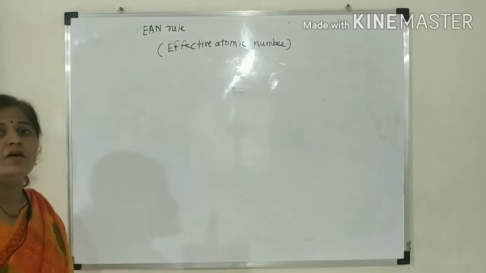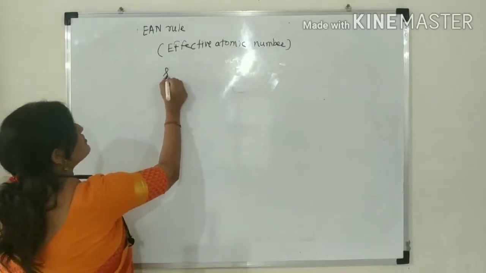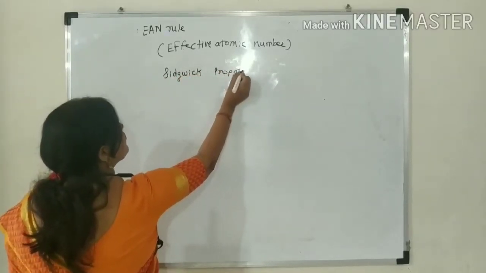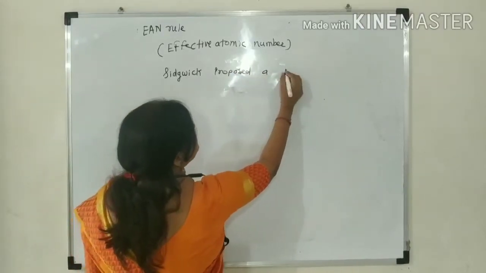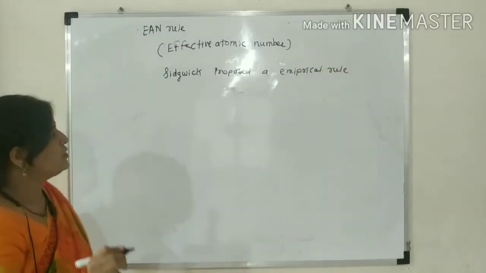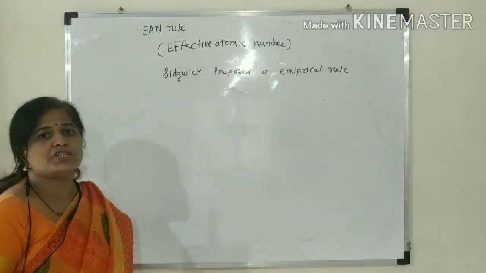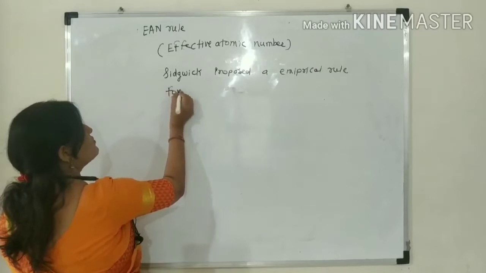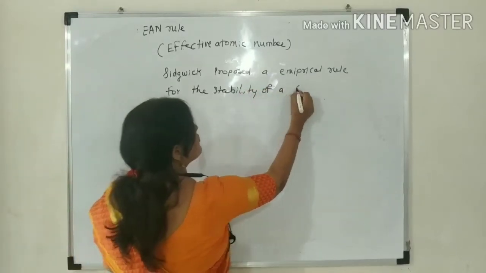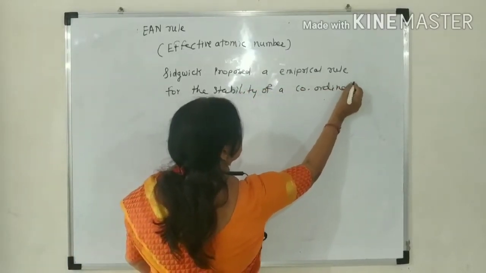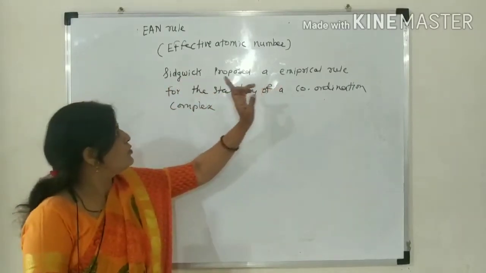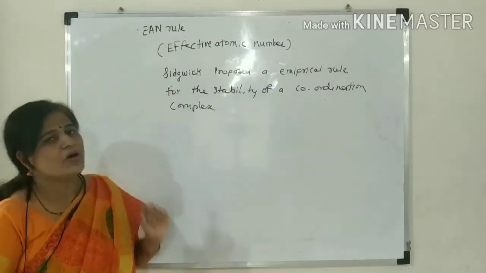Earlier, Sidgwick proposed an empirical rule for the stability of coordination complexes, known as effective atomic number.